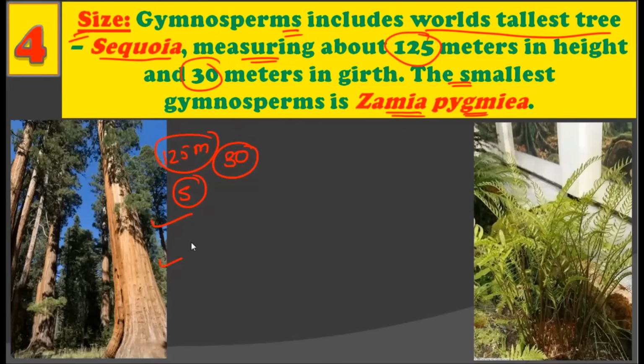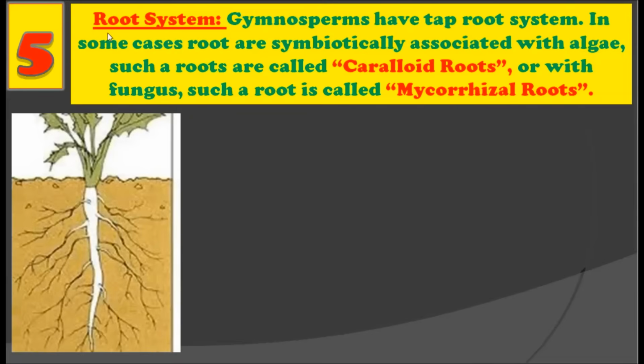Some of them have a life of thousands of years, all right? Now in the second picture, you can see the plant of Zamia pygmaea. Now this plant can grow only some inches. That is, the gymnosperms range from Zamia pygmaea to the Sequoia. That is, they are very varied in size. All right. How is the root system present in the gymnosperm?